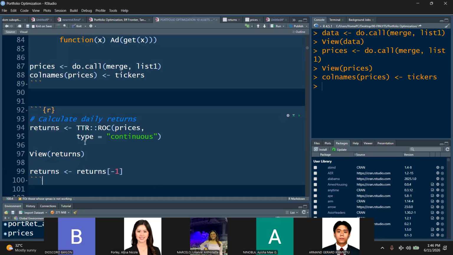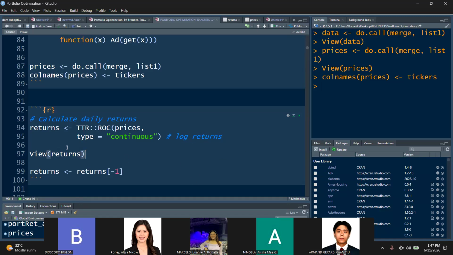We're computing for the returns of prices. This prices object contains the adjusted prices. So we compute for returns using ROC, rate of change. Type is equal to continuous or log returns. So just understand that continuous returns, class, are log returns.